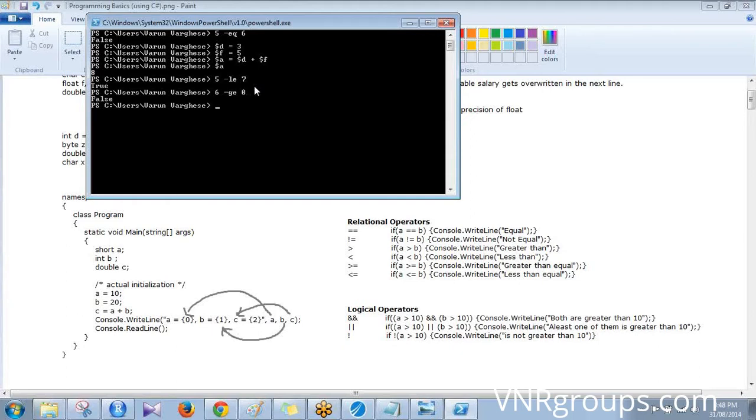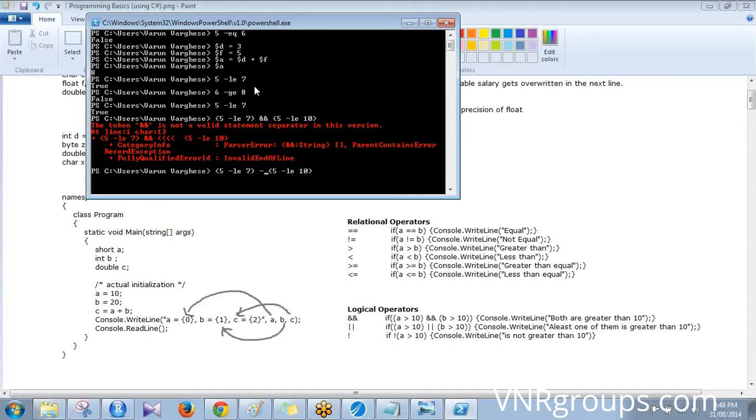Okay, then there are logical operators. See, when I say 5 less than or equal to 7, that is true. I can put that in a bracket and then put double ampersand and then say 5 less than or equal to 10.